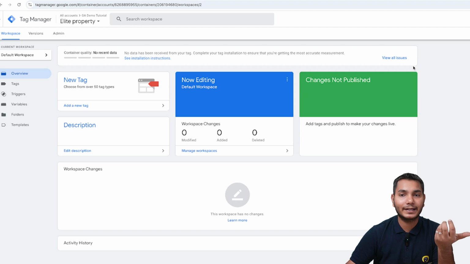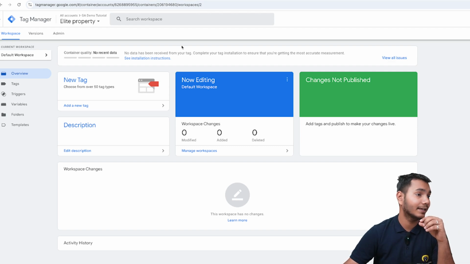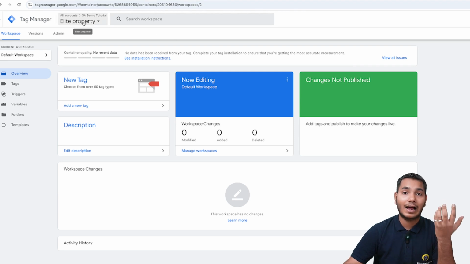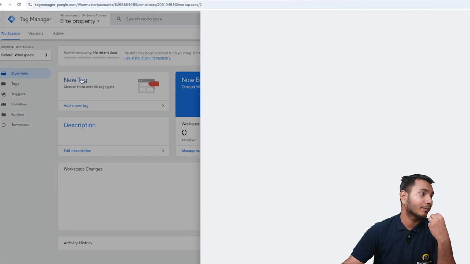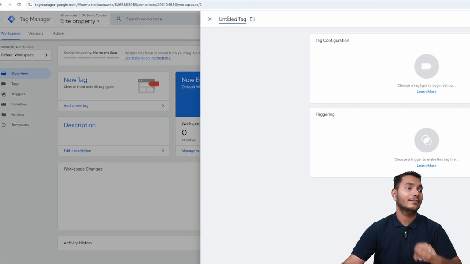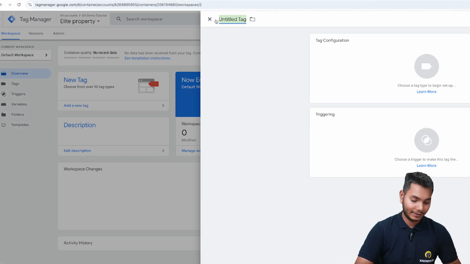Now we'll go on Google Tag Manager. So here our account has already been created. As you can see, this is our account, and then we'll click on the new tag button, right? Then as you can see, we have to give our tag a name. I'll give it GA setup, right?